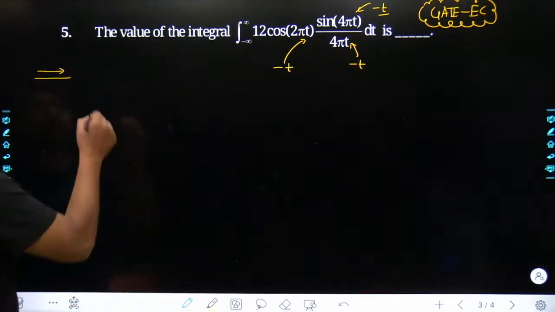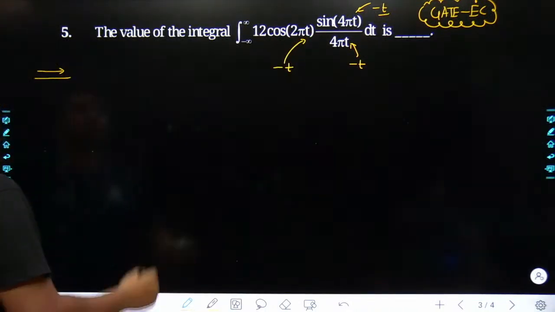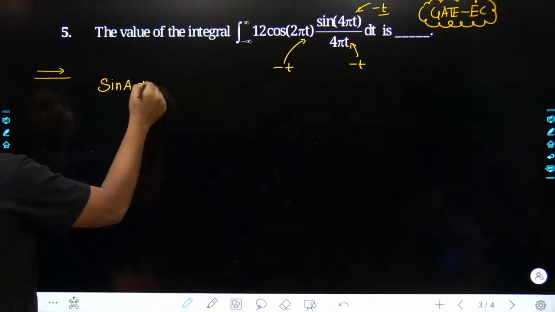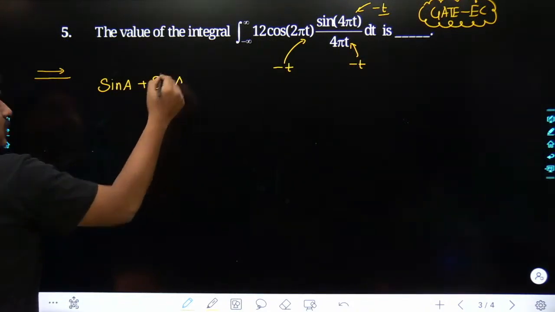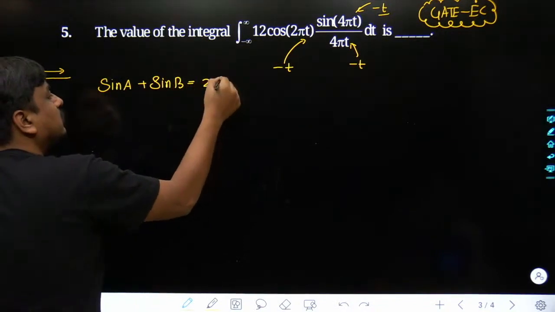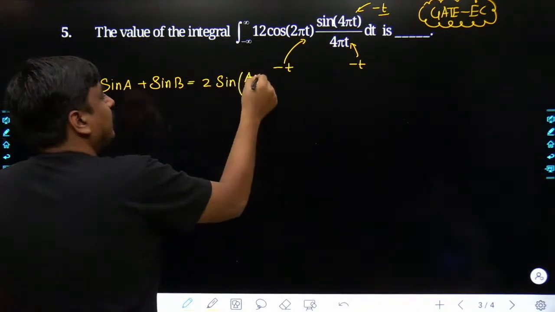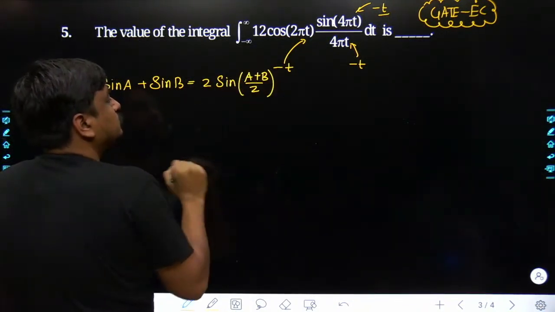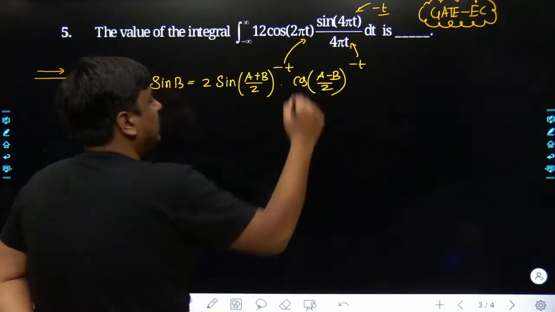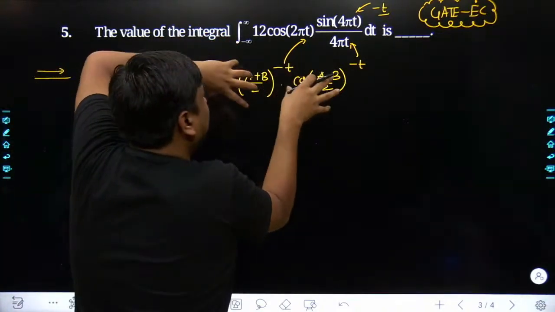So at the very beginning, what you can do is focus on cos 2 pi t as well as sin 4 pi t. Just try to understand this. If you have the trigonometric identity which we have studied earlier, sin a plus sin b is 2 times sin of (a plus b) divided by 2, times cos of (a minus b) divided by 2. So obviously this was already there.